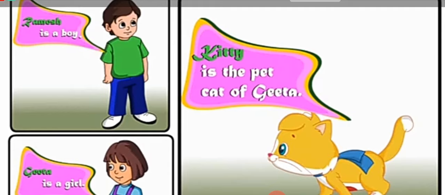And special names always begin with a capital letter. In Ramesh, R is a capital letter. In Kitty, K is a capital letter. In Geeta, G is a capital letter.